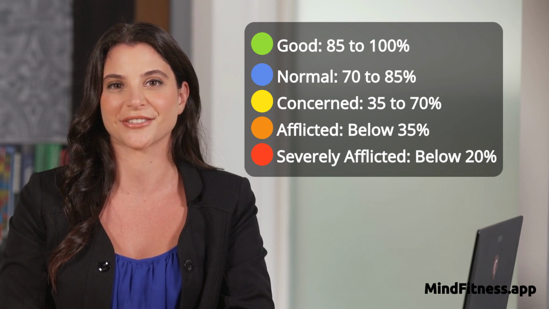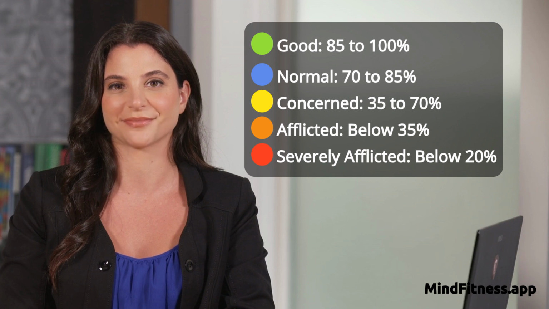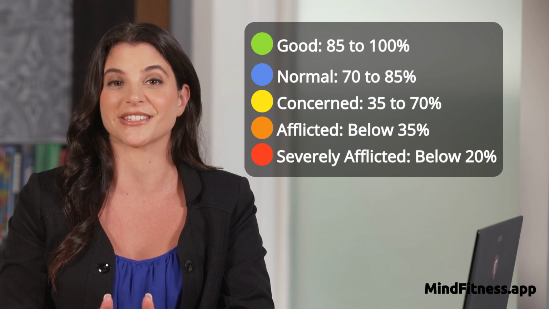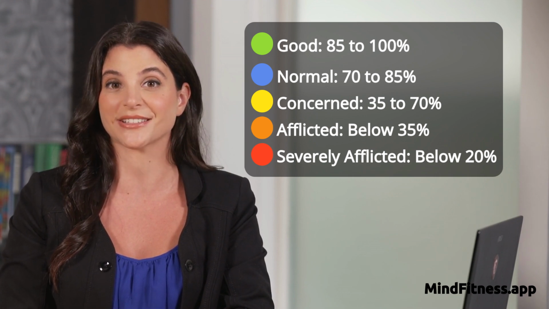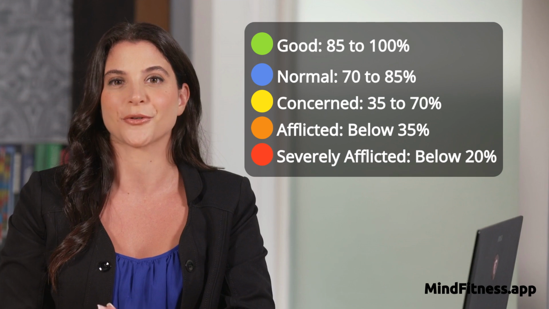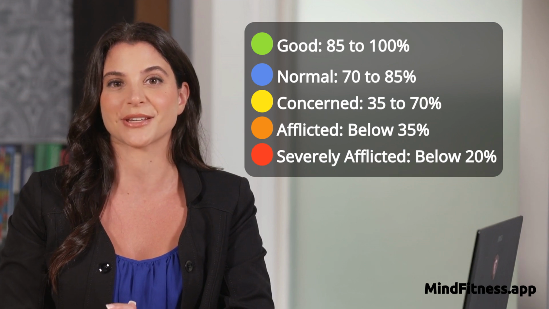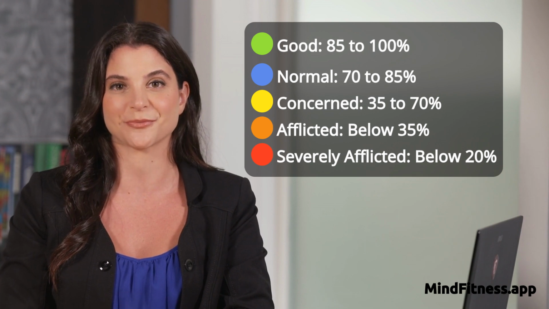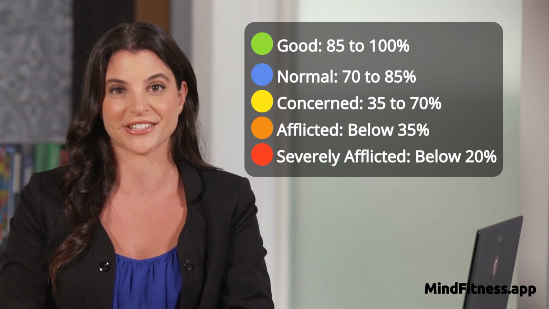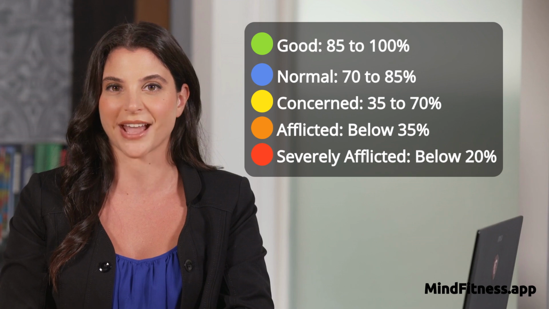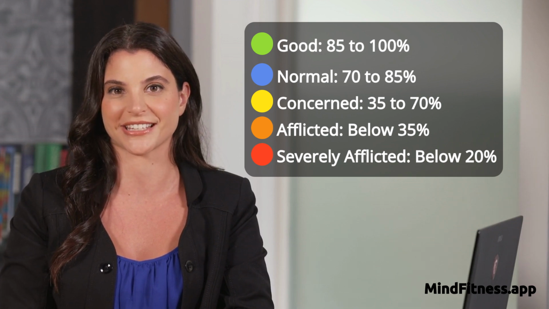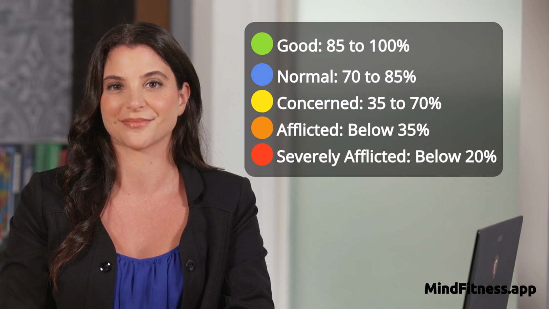Score classifications: Green, good, 85 to 100%, means optimal functioning. Blue, normal, 70 to 85%, means healthy range. Yellow, concerned, 35 to 70%, indicates needs attention. Orange, afflicted, below 35%, indicates requires intervention. Red, severely afflicted, below 20%, indicates needs immediate professional intervention.